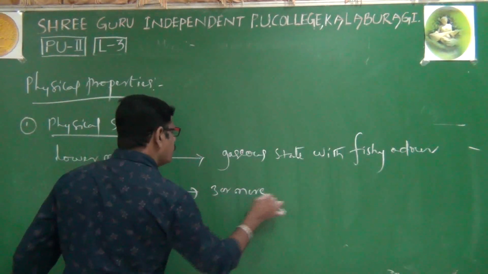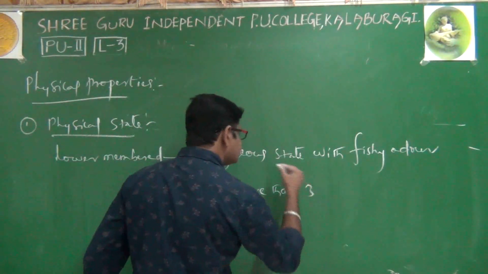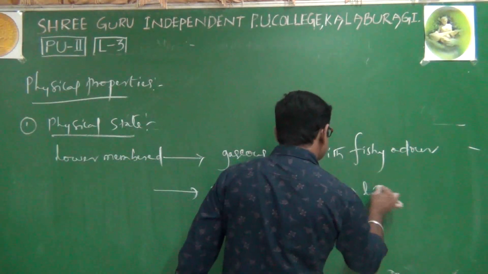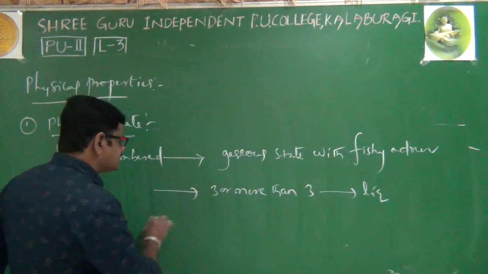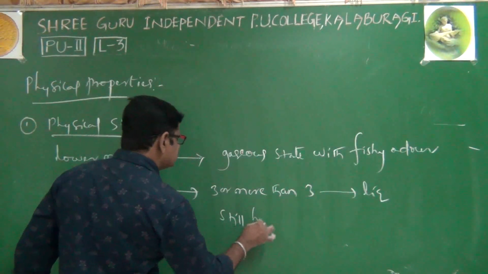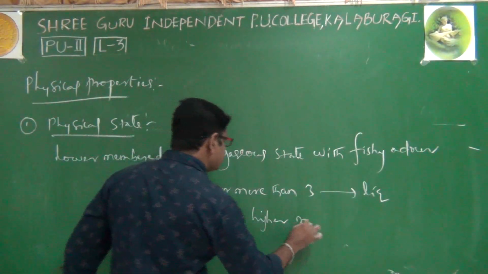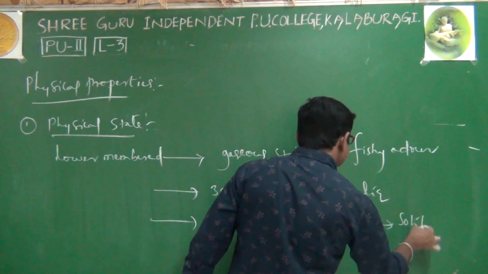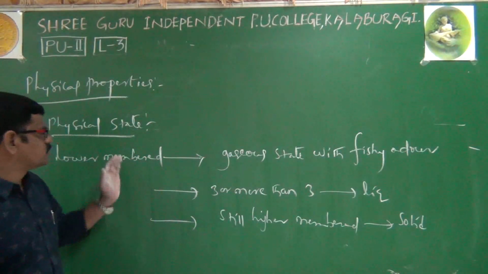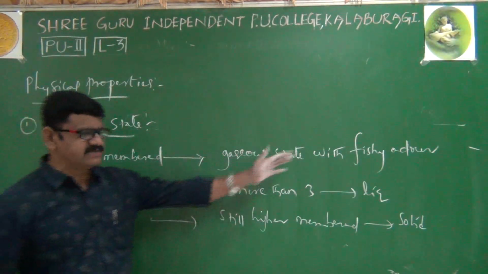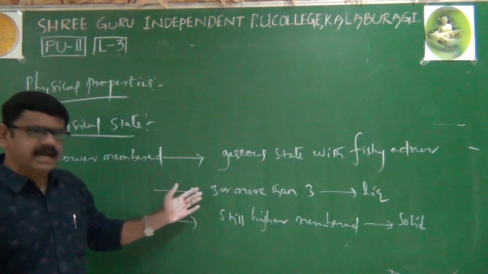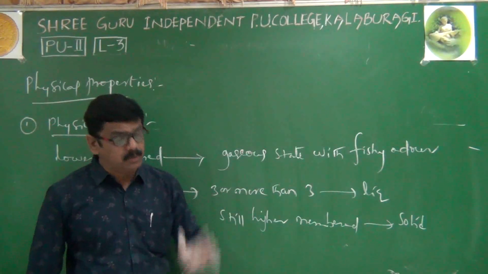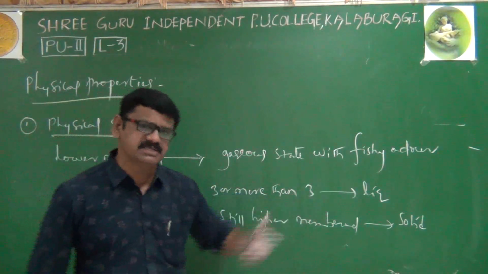Next, 3 or more than 3 carbon atoms, primary amines exist in the liquid state, and still higher membered amines exist in the solid state. That's it. I'll repeat. Up to 3 carbon atoms, amines exist in the gaseous state with the fishy smell. And 3 or more than 3, amines exist in the liquid state, and still higher membered, with more carbon atoms, amines exist in the solid state.